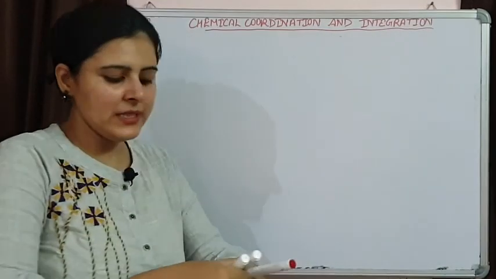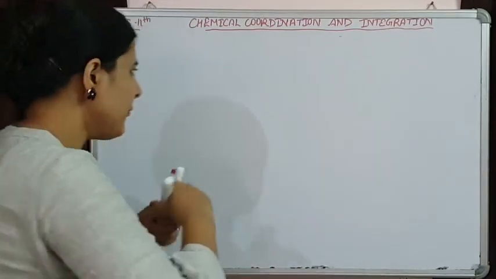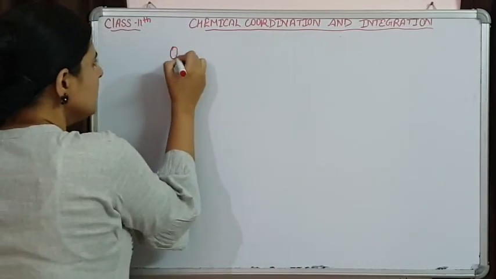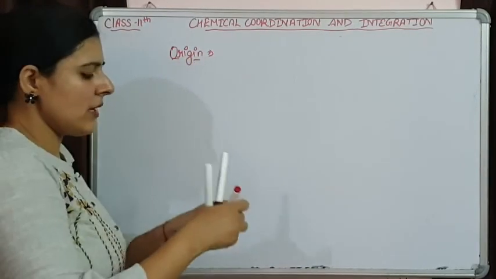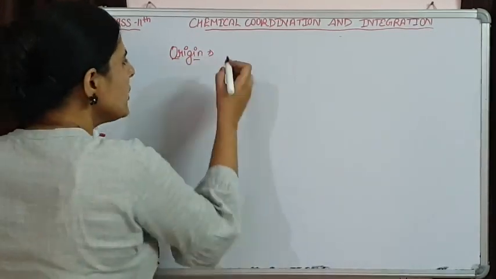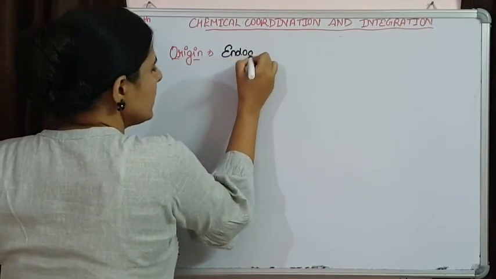So it is present in the chest region. If we talk about its origin, it is the endoderm of the embryo.